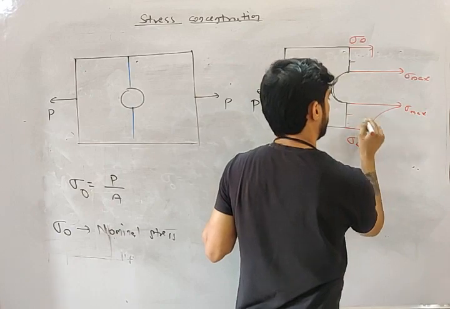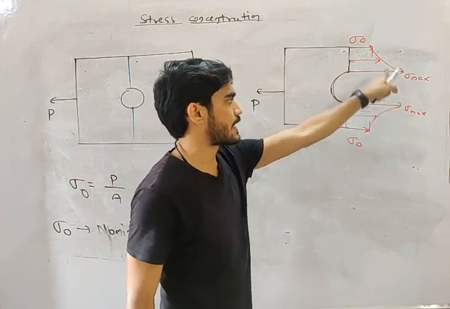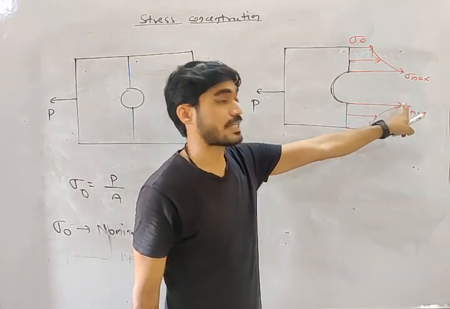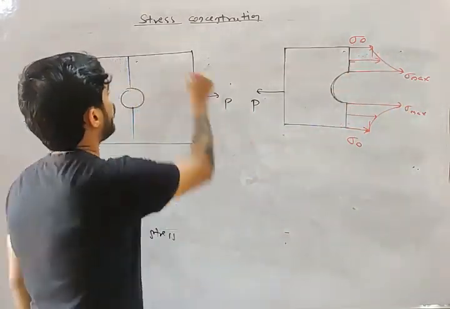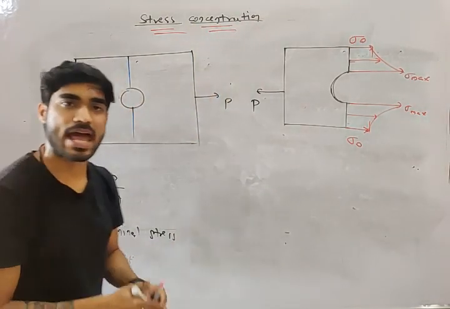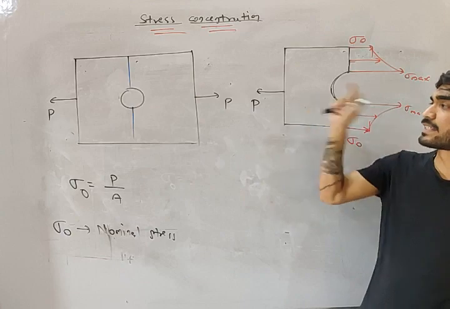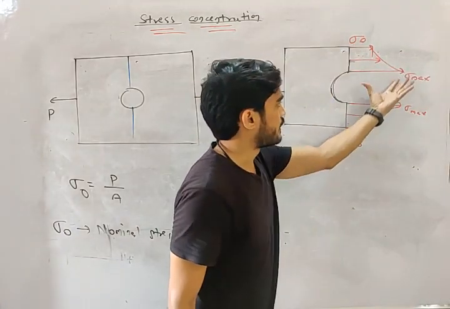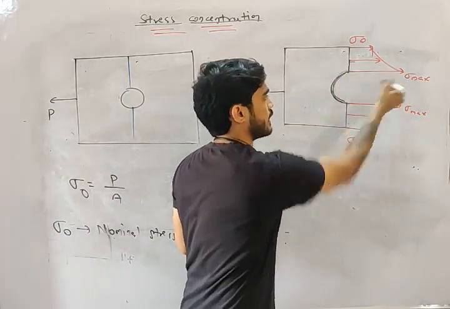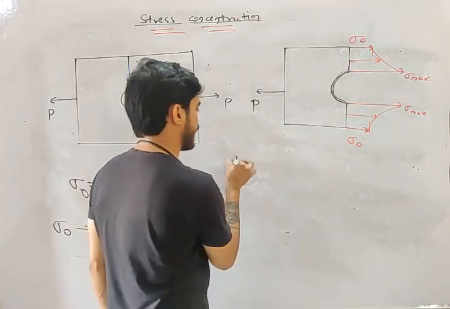So if you are near the hole, the stresses will increase. Look at this. Near the hole, the stresses are increased. Away from the hole, the stresses are decreased. Why? Because of stress concentration. If there is any irregularity, the stresses will increase near the irregularity, and that is known as stress concentration. So see, in this region near the hole, the stresses are concentrated. Do you understand this?